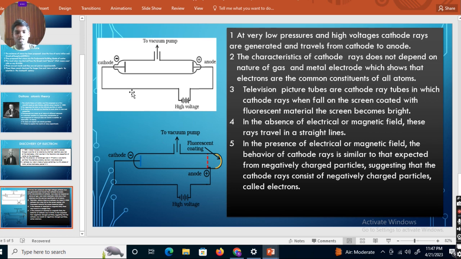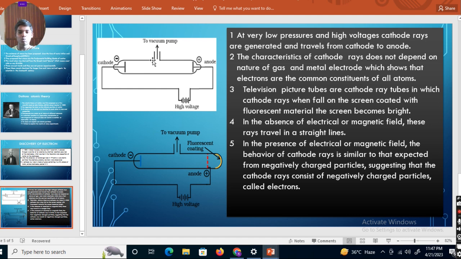Now let us see the discharge cathode ray experiment done by Michael Faraday. So at very low pressures and high voltage, cathode rays are generated and travel from cathode to anode. These are two conditions: we have taken high voltage at the battery, and in the vacuum pump we have taken low pressure.